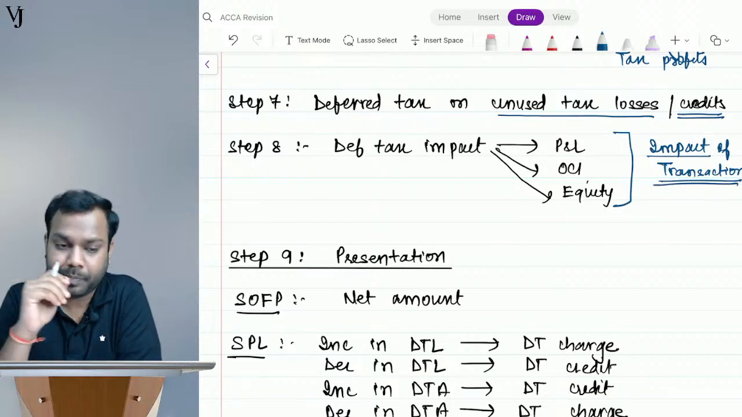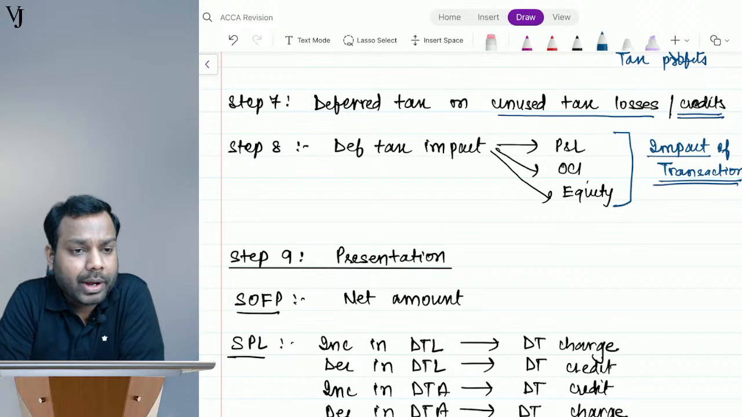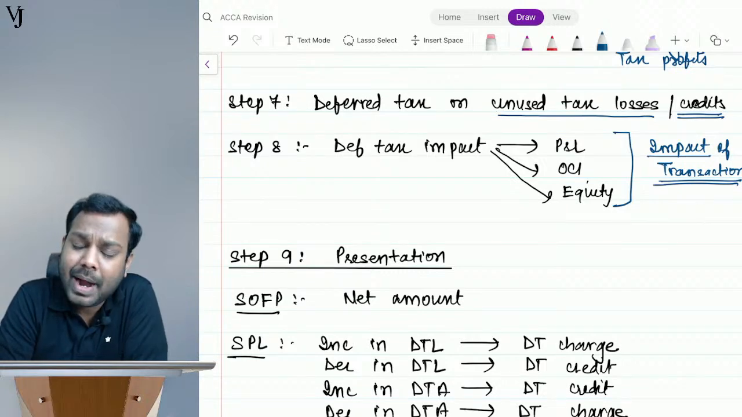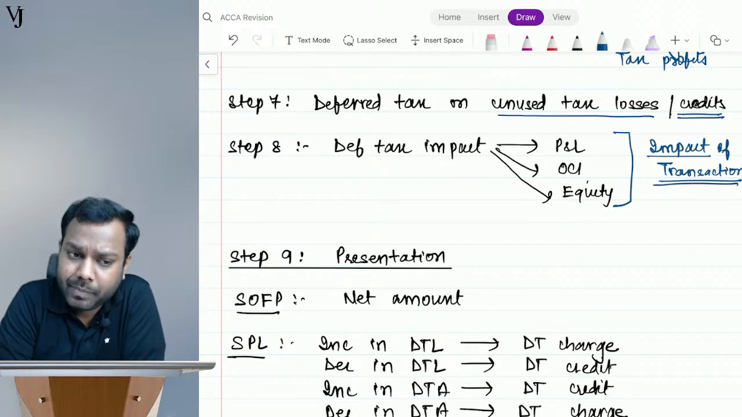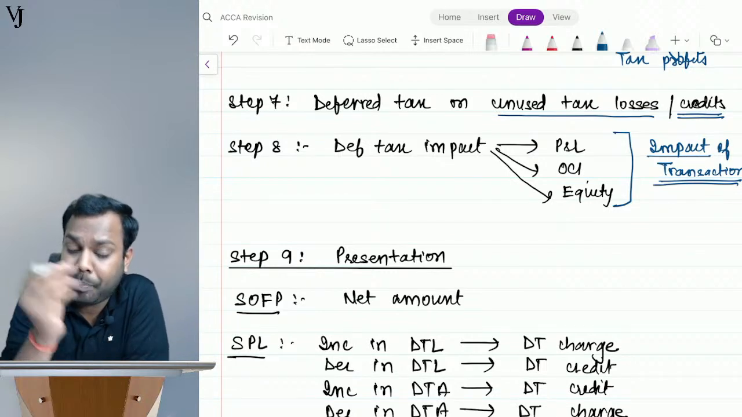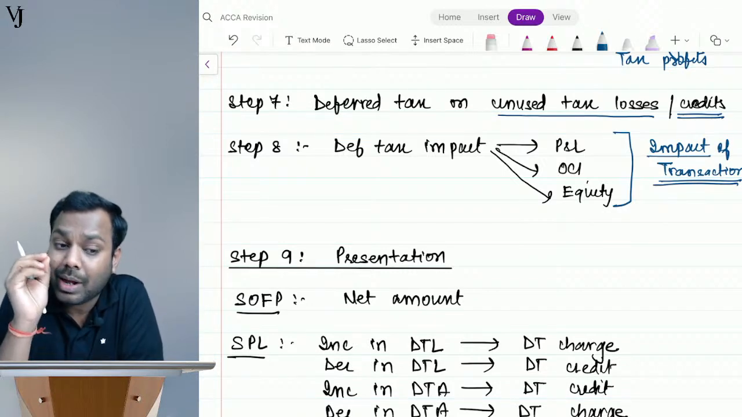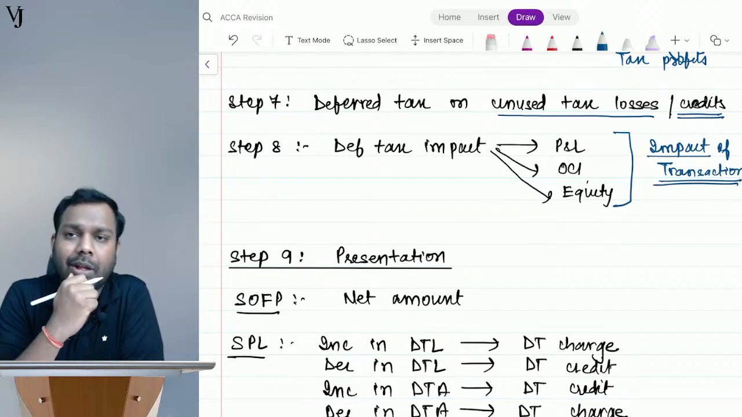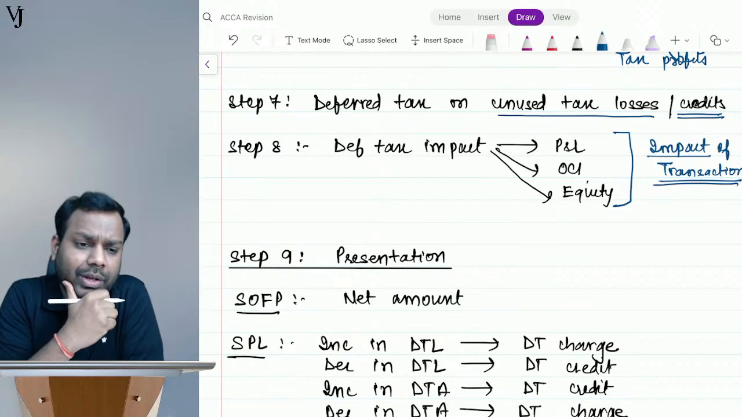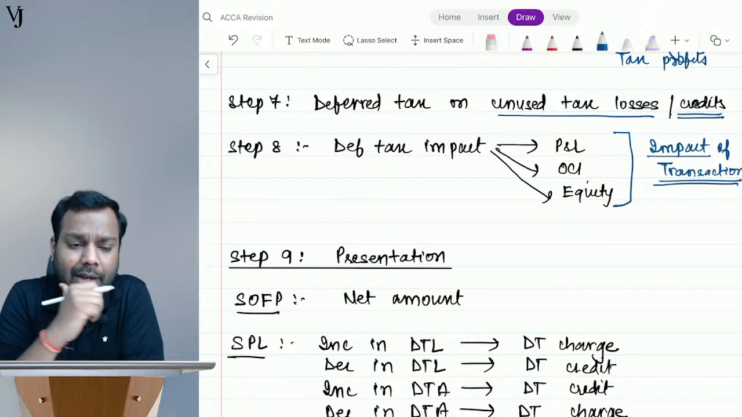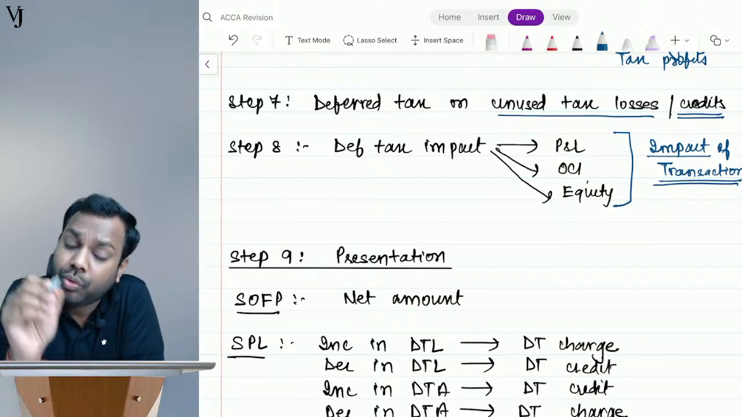Like, let's suppose deferred tax impact on non-current assets. Tell me, where does the impact go? P&L, equity, or OCI? For a non-current asset, the depreciation goes to P&L. So the deferred tax impact for non-current assets will go to P&L. Now revaluation reserve. Where does it go? P&L or OCI? OCI. So the deferred tax impact will also go to OCI.